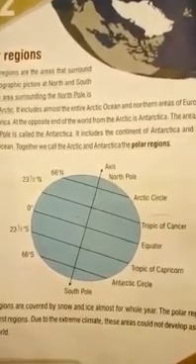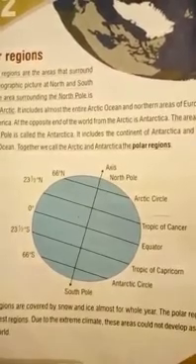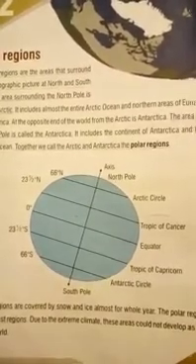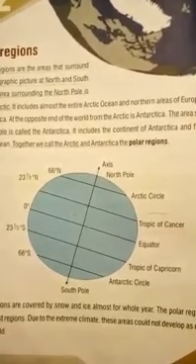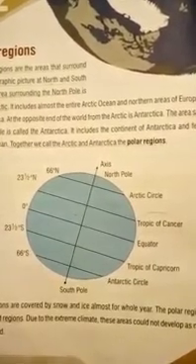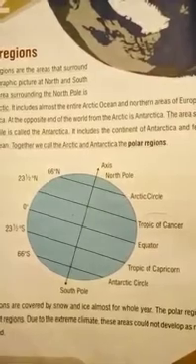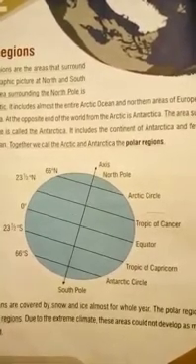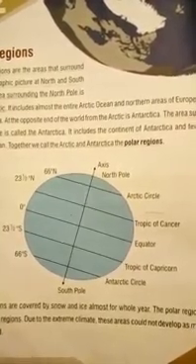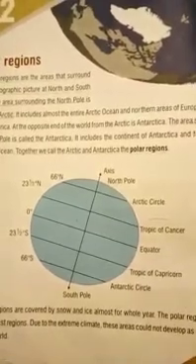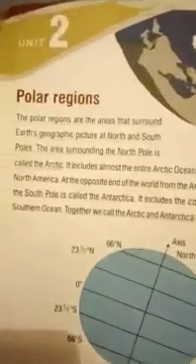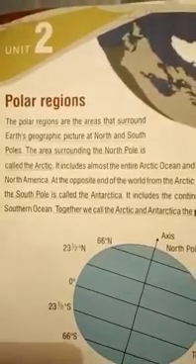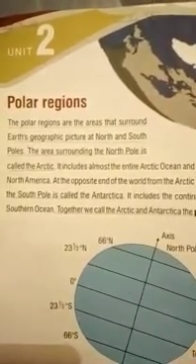Students, do you remember the polar zone which we have learned in our first lesson? Yes, as we all know, there is an imaginary line which passes through the north and the south of the earth. These areas which are surrounded there are called polar regions. This is our today's topic. Open your readers. Page number 10, unit number 2, polar regions. Take a pencil and scale with you to underline the important points.